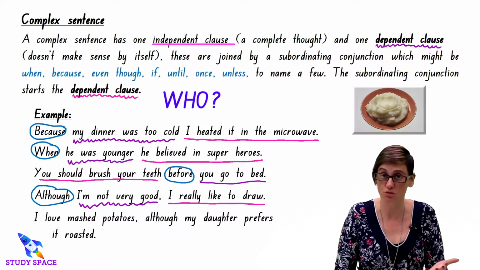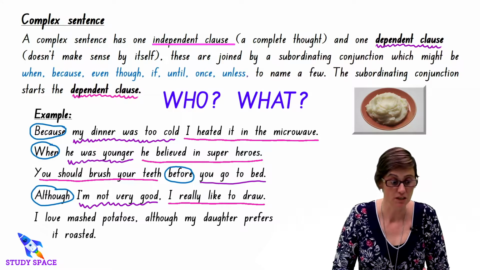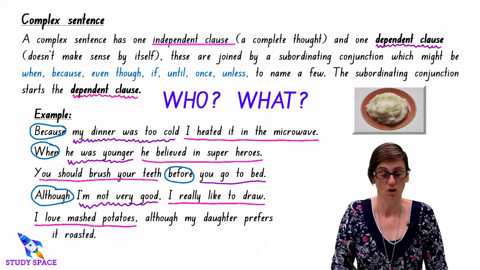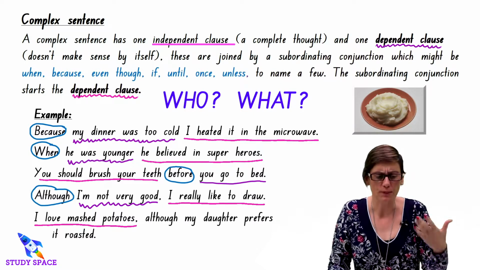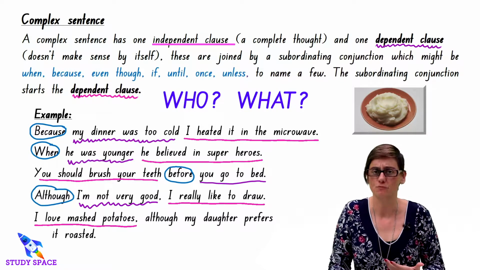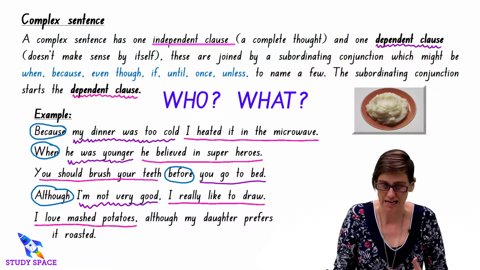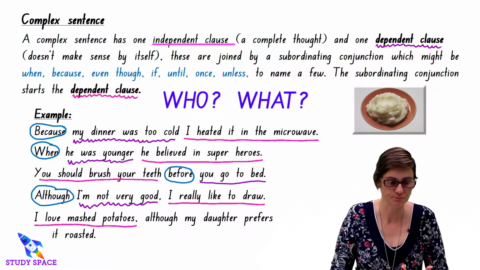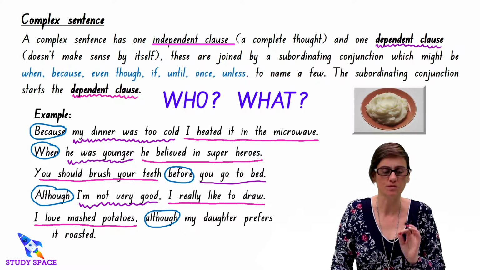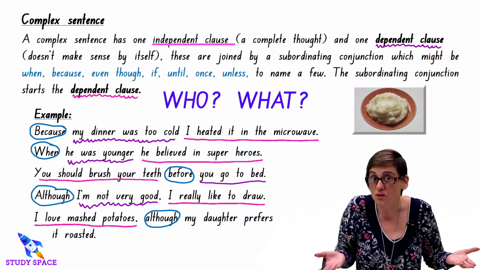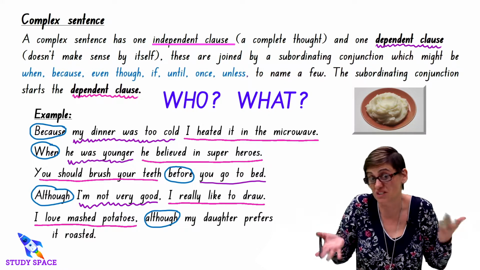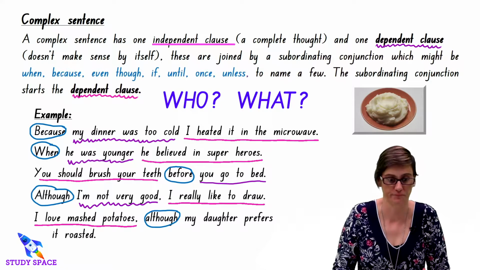It tells me the who and the what. So that I will underline. Then I've got, although my daughter prefers it roasted. Although is starting the dependent clause. And then my daughter prefers it roasted. Prefers what roasted? I don't know, because it doesn't make sense by itself.